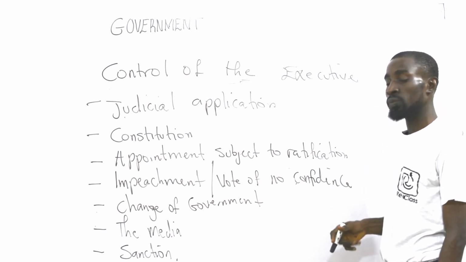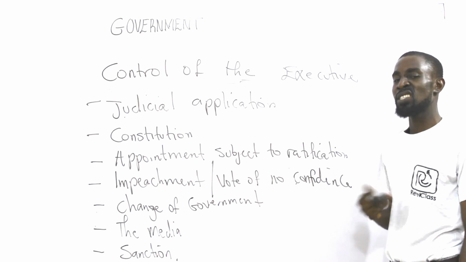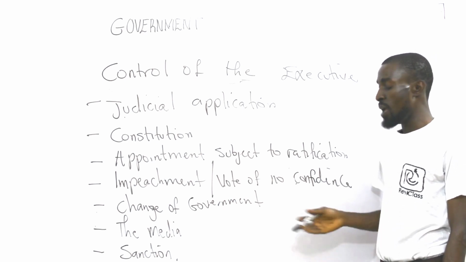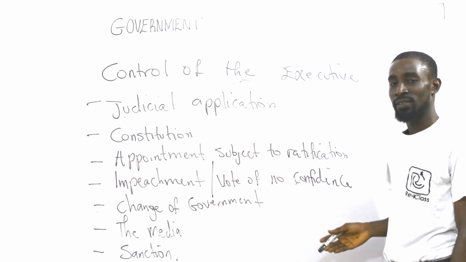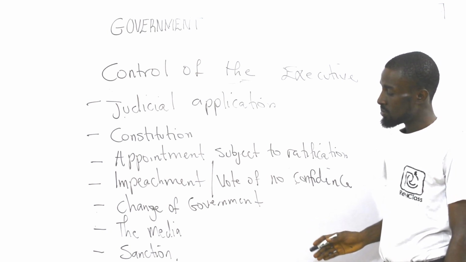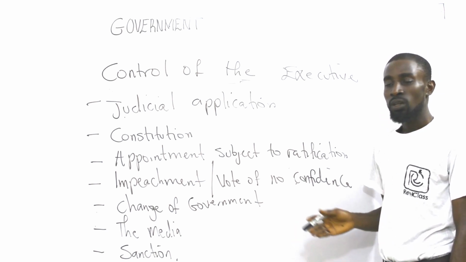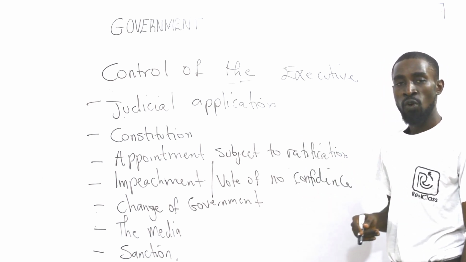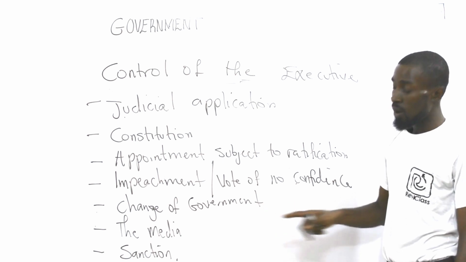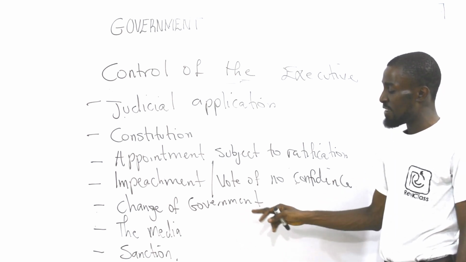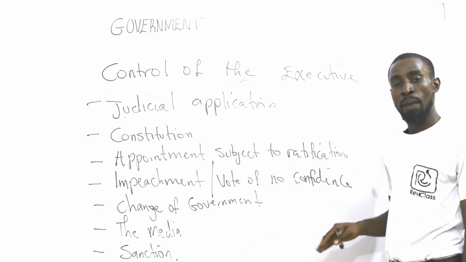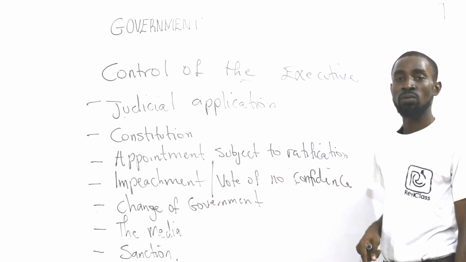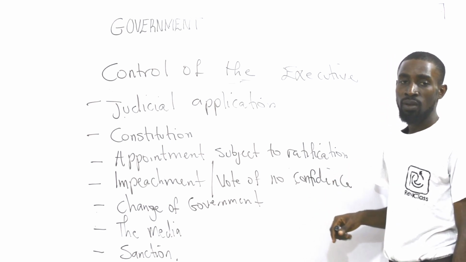Then we talk about sanction. Members of the executive too can be sanctioned. For example, a minister can be hired and fired at the same time. Now, the National Assembly can invite a particular minister and question the minister on how the ministry is being run and what is going on in that ministry.